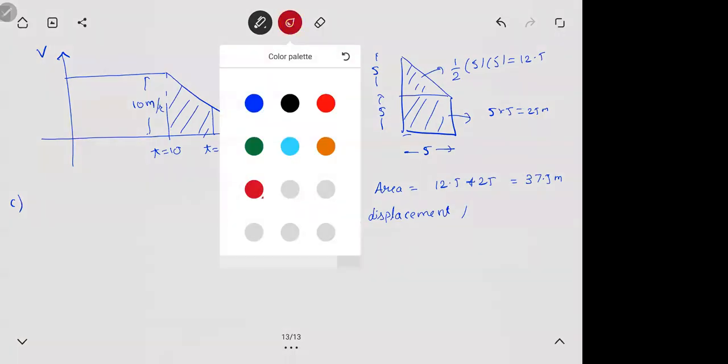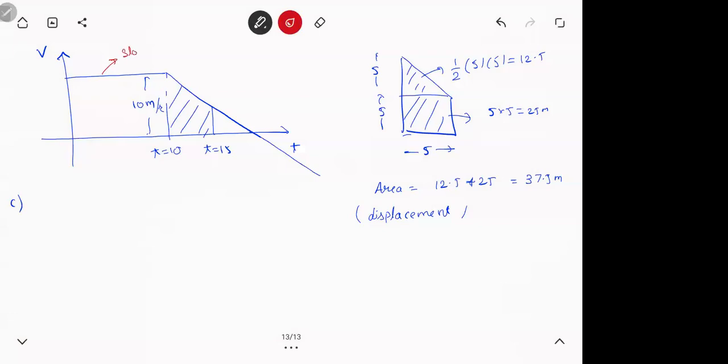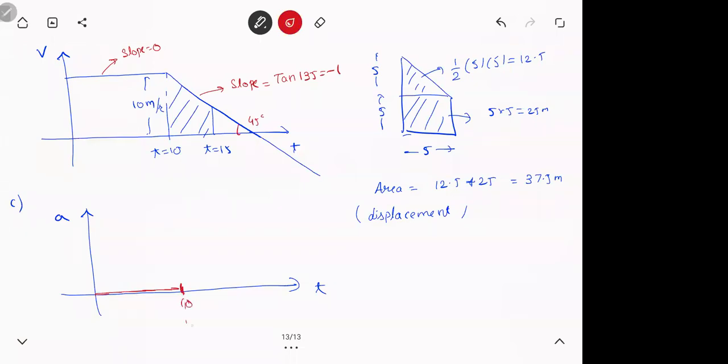I'll just do it here only. But this thing, what is the slope? 0. But this, what is the slope? This is 45 degrees, huh? Tan 135, so minus 1. So if you plot an AT graph, first you will get 0 for 10 seconds. After that, slope is minus 1 for the rest of the time.